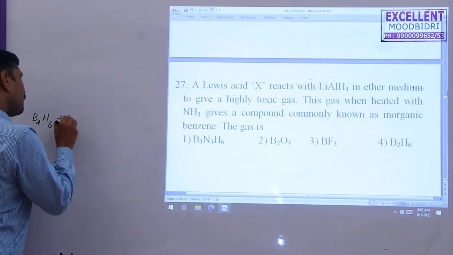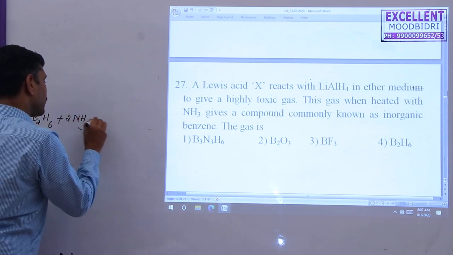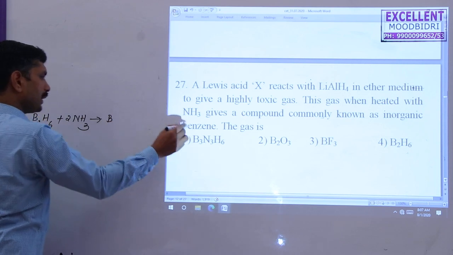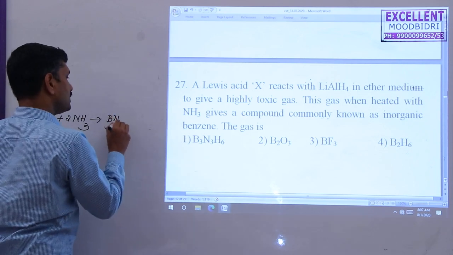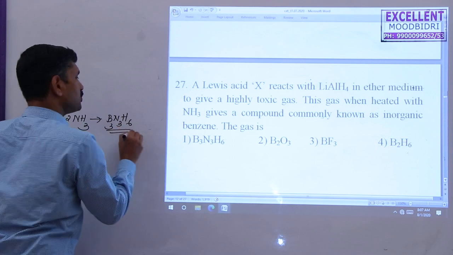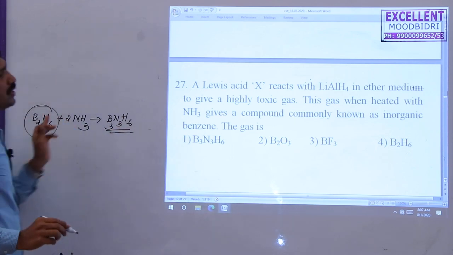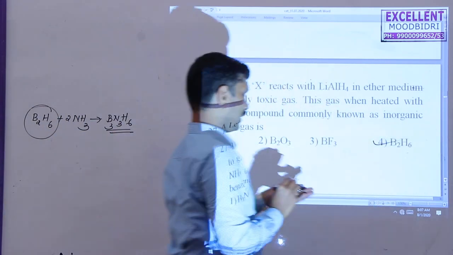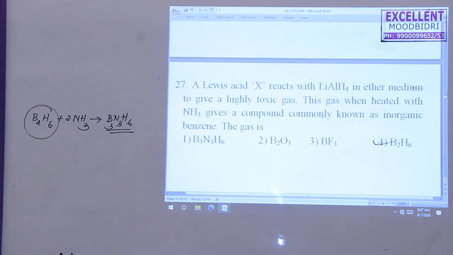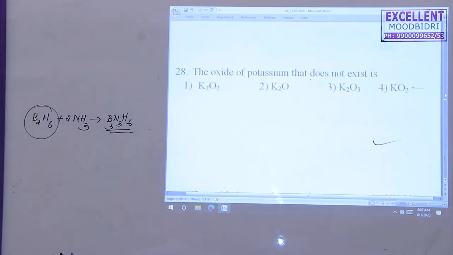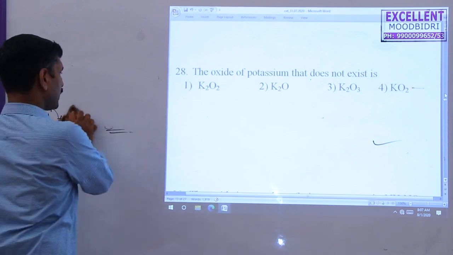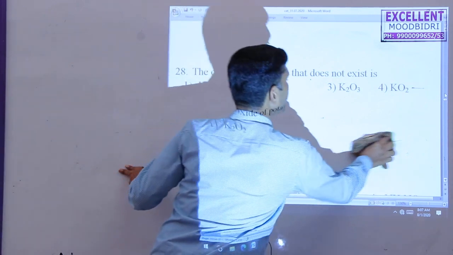Diborane B2H6 treated with ammonia gives inorganic benzene, B3N3H6. This compound is obtained. The starting compound is no doubt here: B2H6 diborane is correct, so the fourth option is correct.